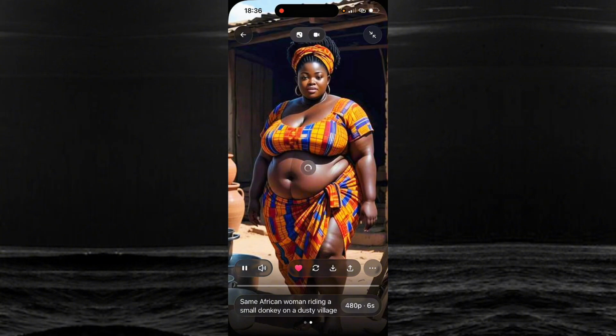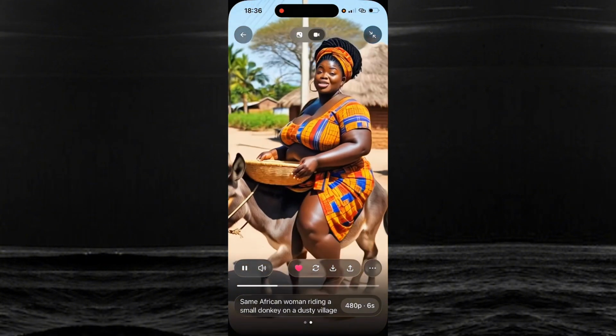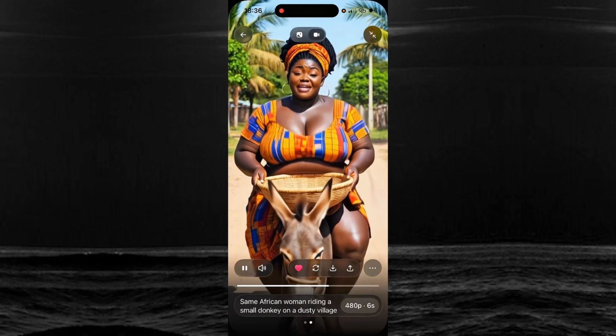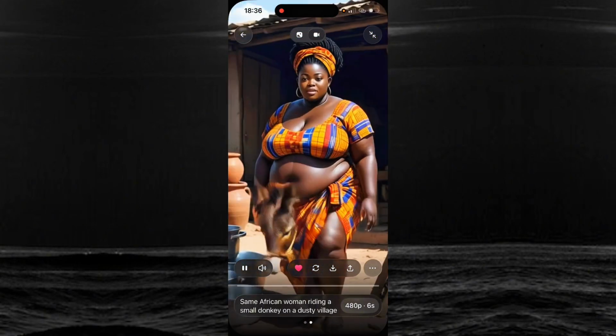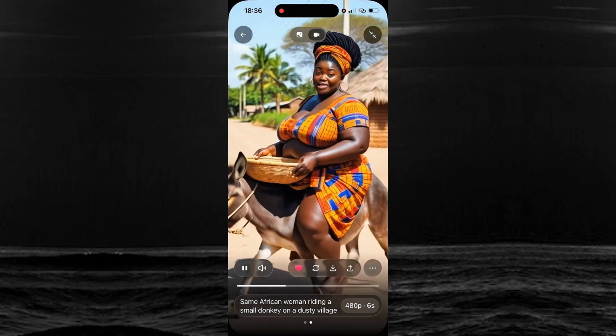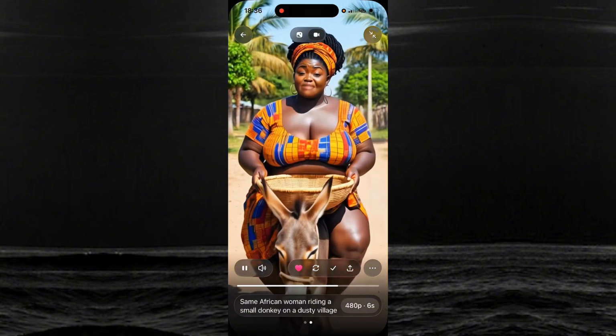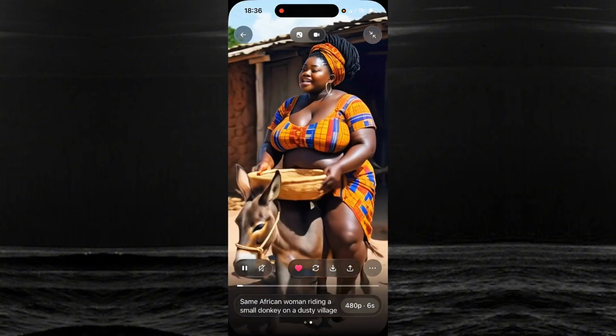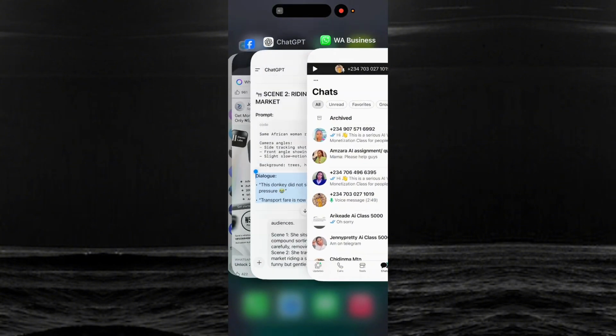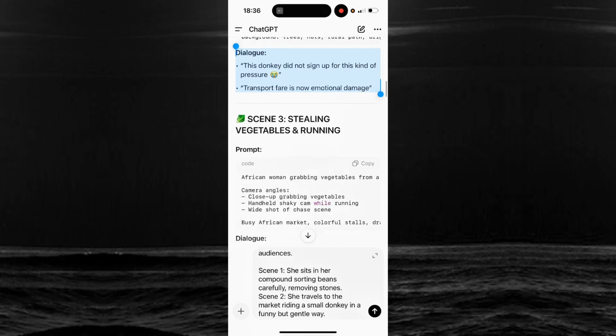So this is scene 2. Let's hear it. This donkey did not sign up for this kind of pressure. Transport fare is very expensive. Food on money. This is good. I'm going to save. So I'll come back to chat for scene 3.